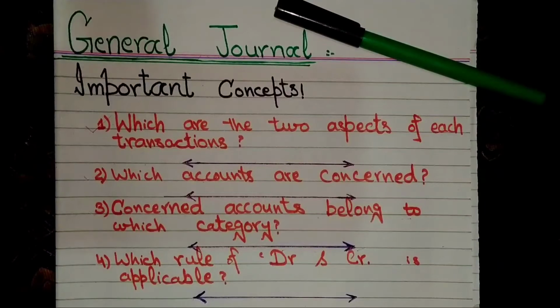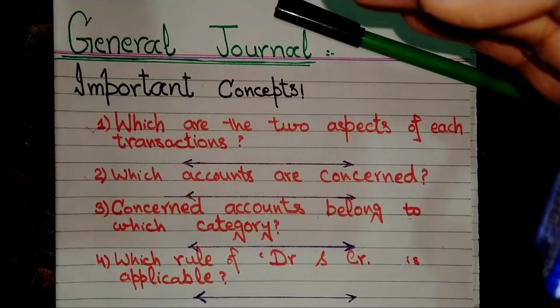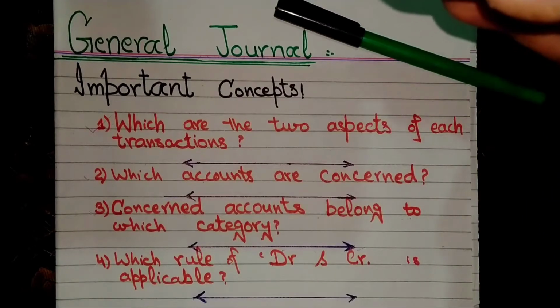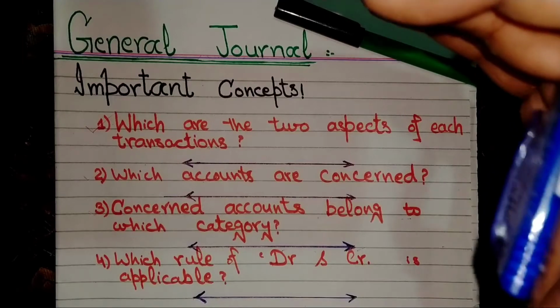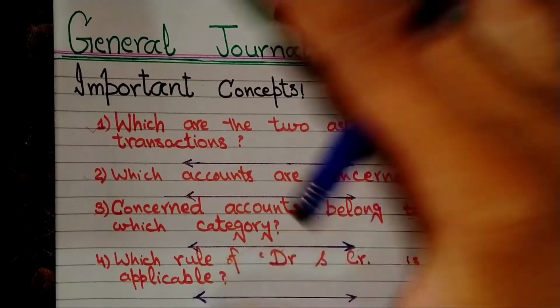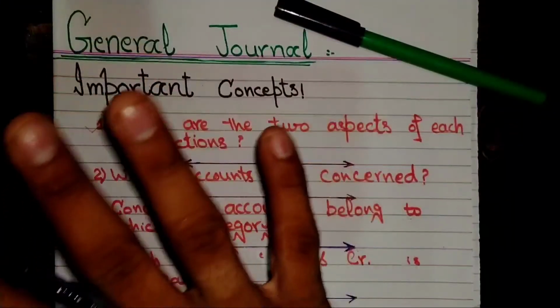Before starting the proper illustrations or examples, I will teach you relevant data which is very important to explain, which are 4 points.